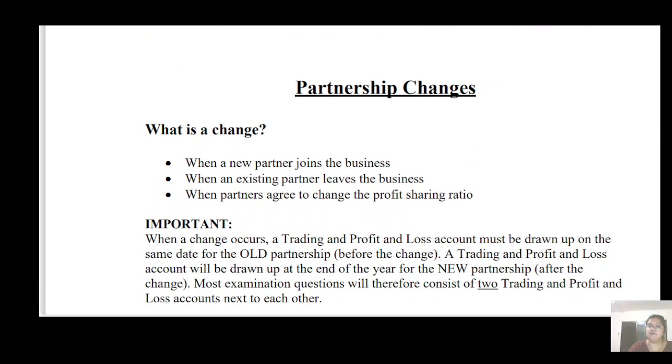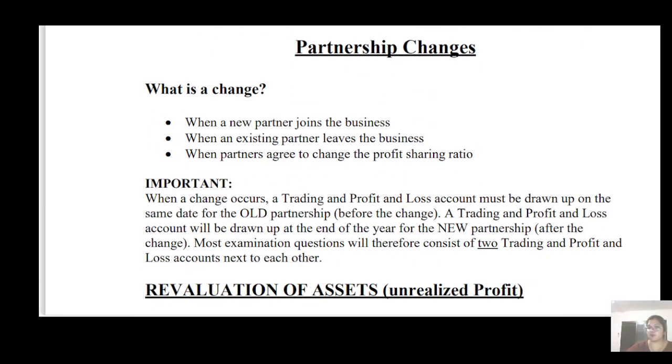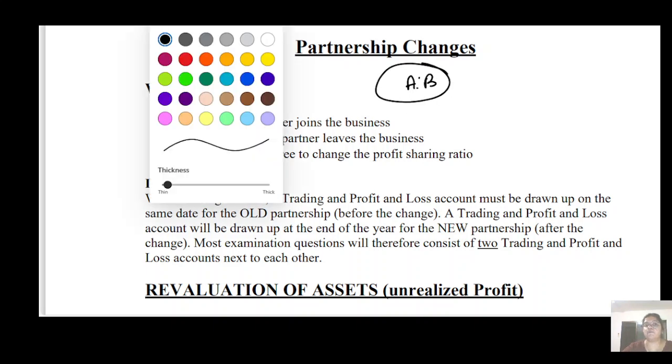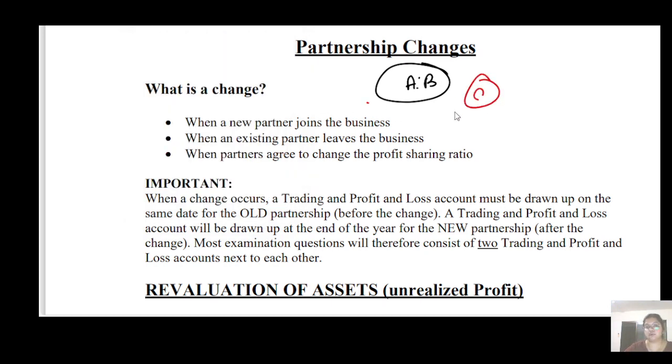Now moving forward, partnership changes when there is some change in the partnership. What kind of change are we discussing here? When a partner joins. Suppose A and B are already partners, and all of a sudden they give consent to admit C, so C is going to join.